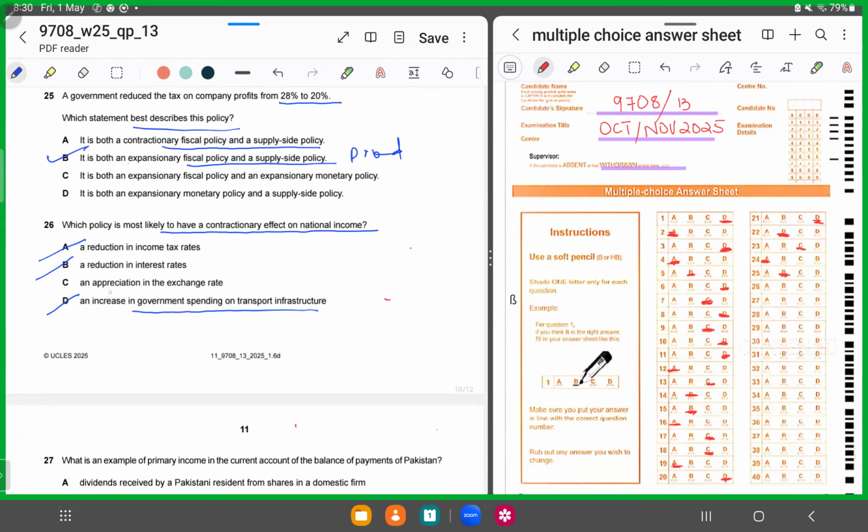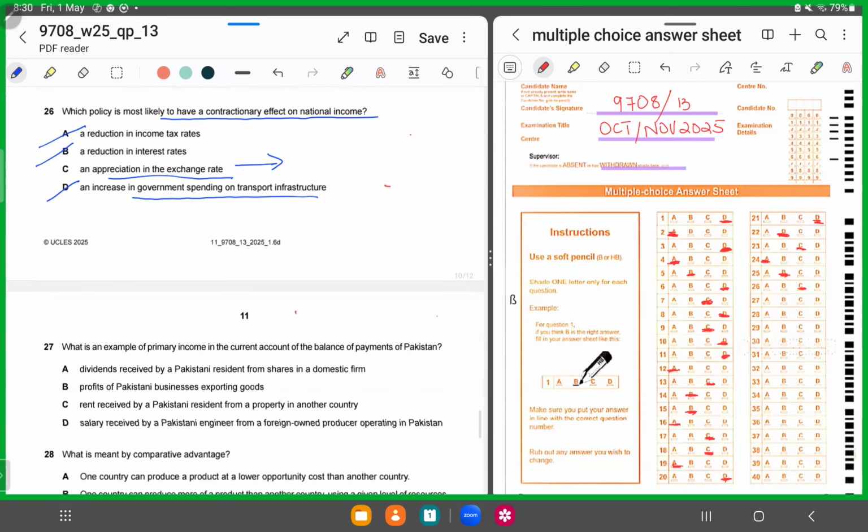C says an appreciation in the exchange rate. So if there's an appreciation in the exchange rate, what happens? Exports get expensive, imports get cheap, so national income should fall. So for 26, it has to be C, because export revenue would fall.